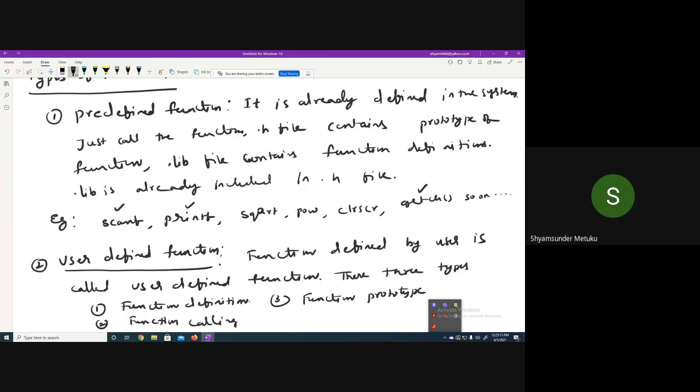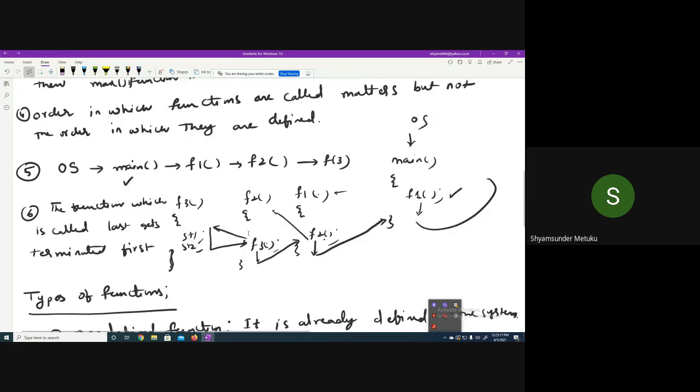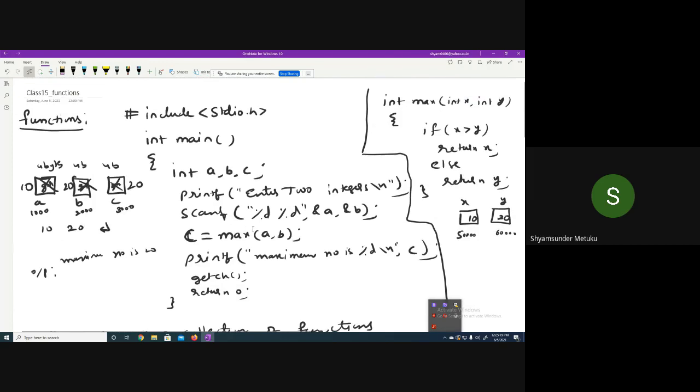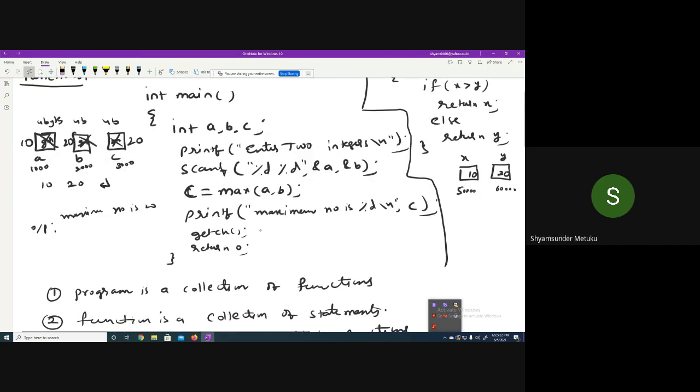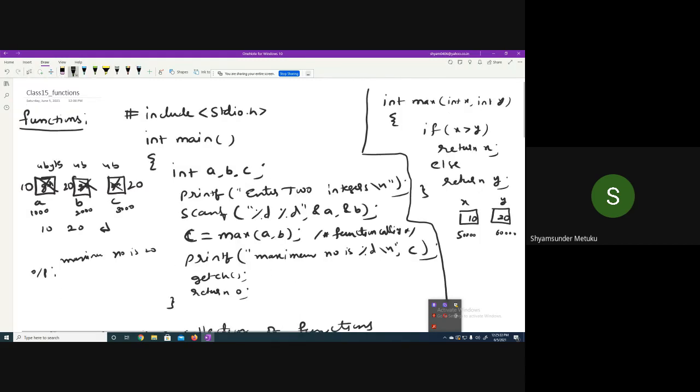In the above example you have seen this. I'll go back to the program. This particular line is called function call, function calling. We're calling the function actually. Whereas this part is called function definition. I think I should write here, but I'm unable to because of the space. Is it clear?